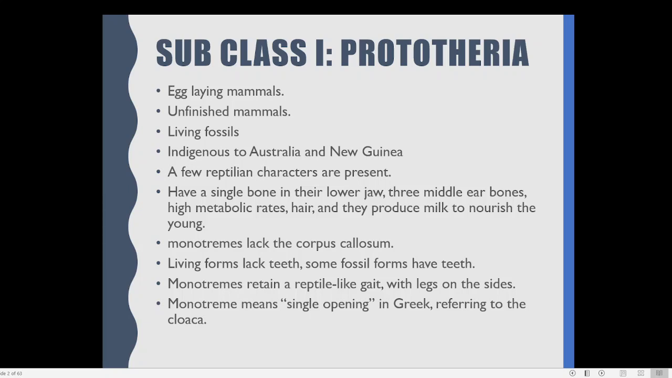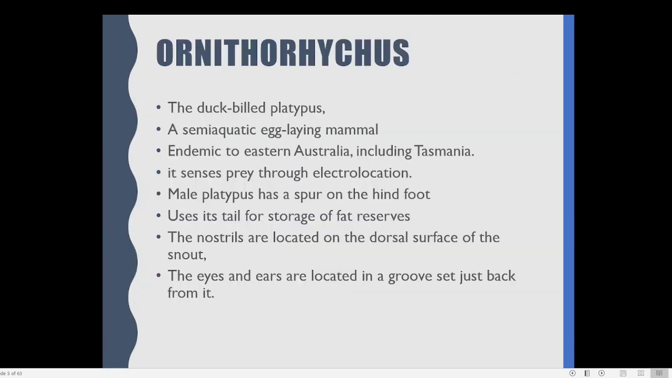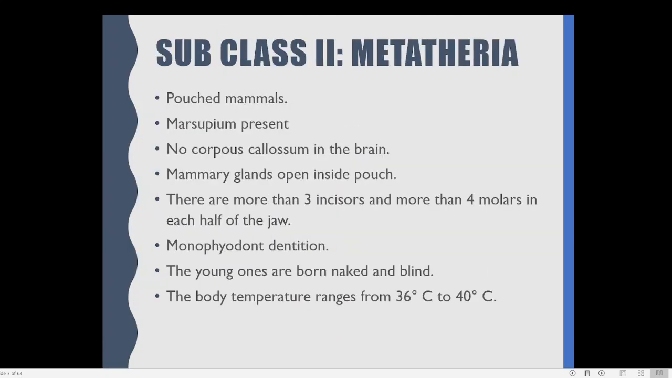So, what I was discussing in the last two classes, I think only two classes we have finished, is regarding prototheria, and before that we have also discussed the general characteristics of mammals. And in this class we will be going to another subclass, that is subclass metatheria. The term meta means after, and theria means animal.